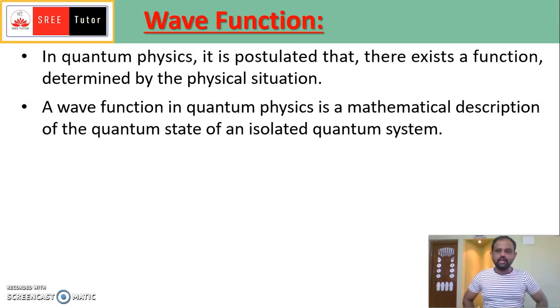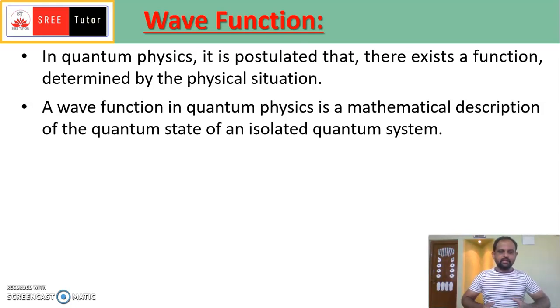In such an isolated quantum system, there are a number of states. That state is described by the function that is called the wave function. So it is a mathematical description to explain the quantum state of that isolated quantum system.